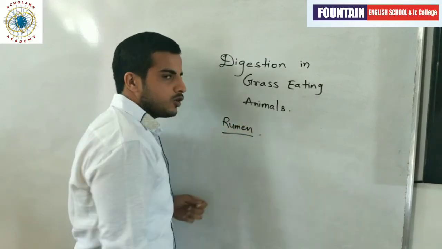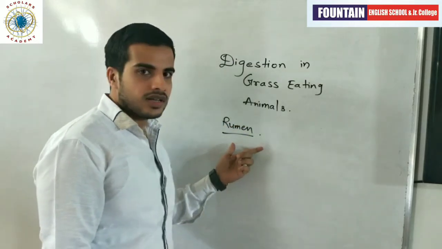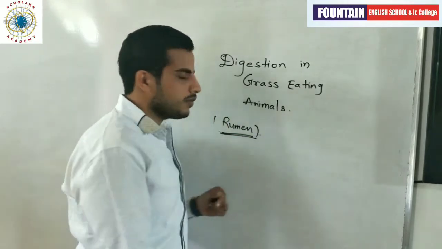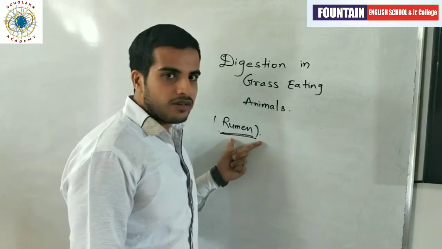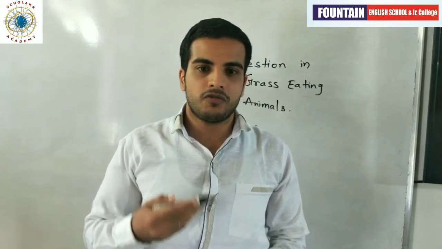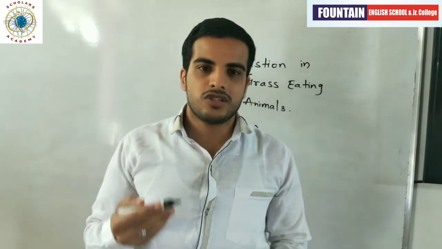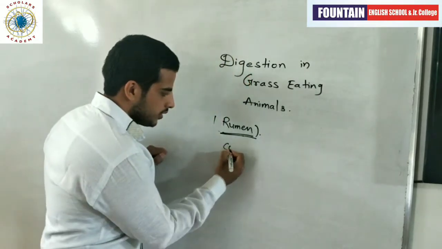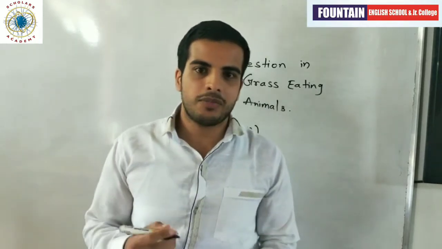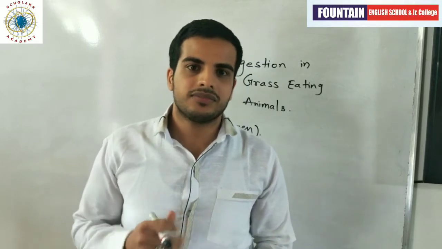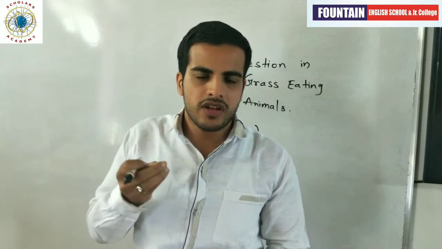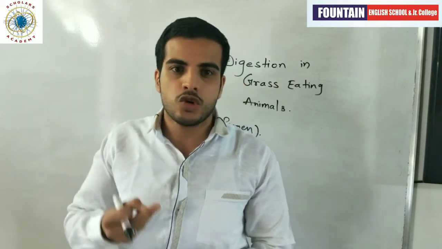That part of the stomach where they store the grass is known as rumen. Remember always, the part of the stomach where they store the food is known as rumen, and where the food is partially digested is called cud. Later, the cud returns to the mouth in very small lumps, and the animal chews it.